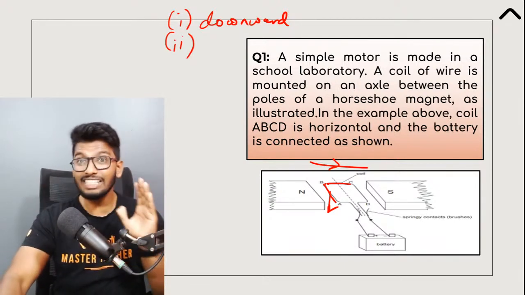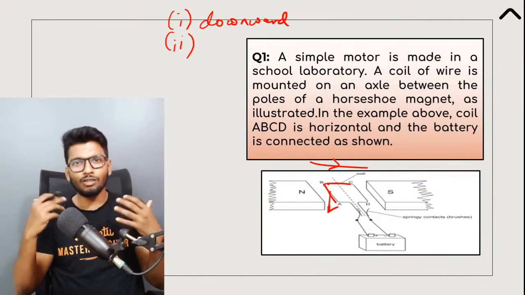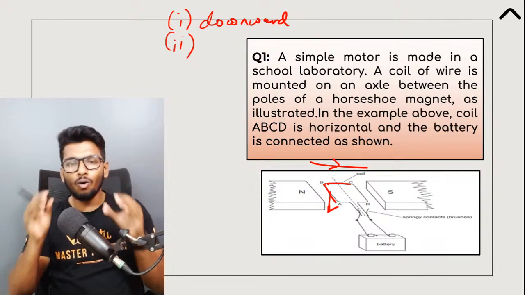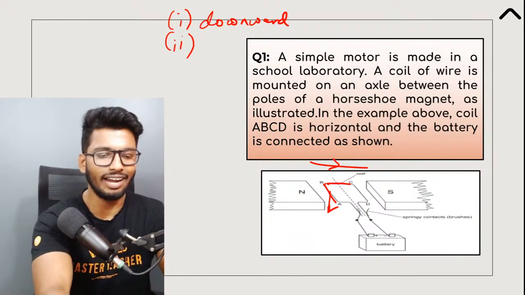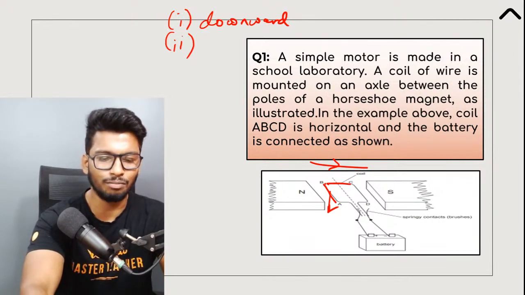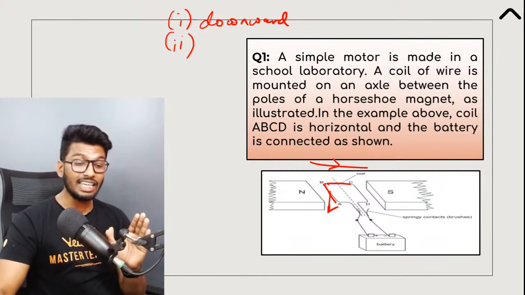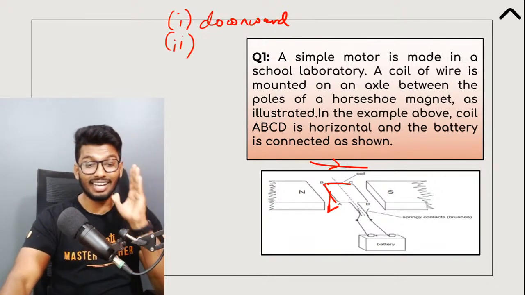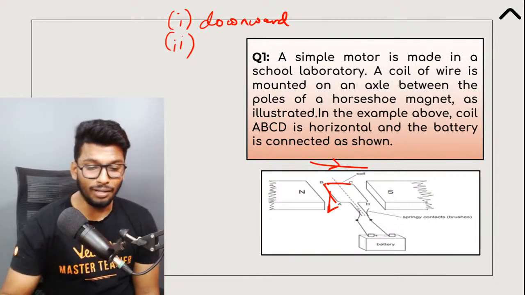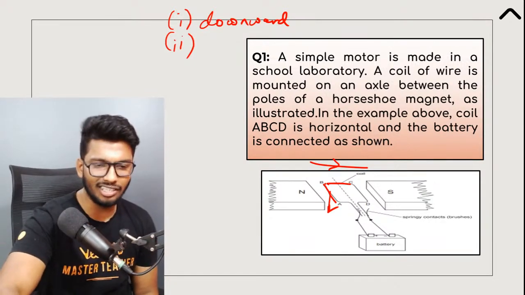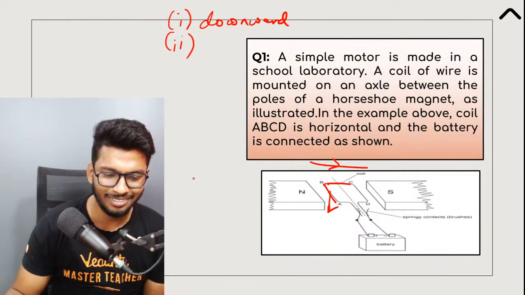Very simple but important part of it, because while you're explaining the working of a motor, you also need to mention this as well. So how many of you know the right answer for this question? Let me know in the chat box. Super easy question. Why does BC not take part in the turning effect? Come on people, show me what you got.